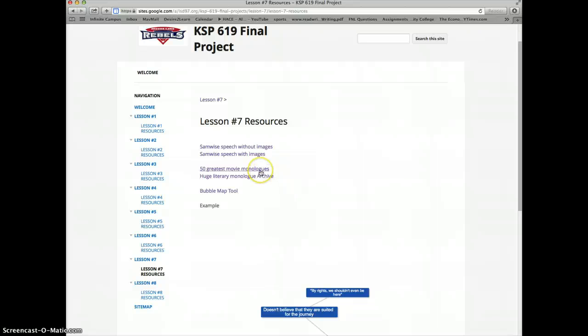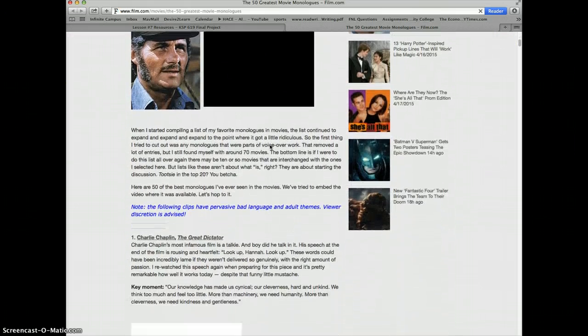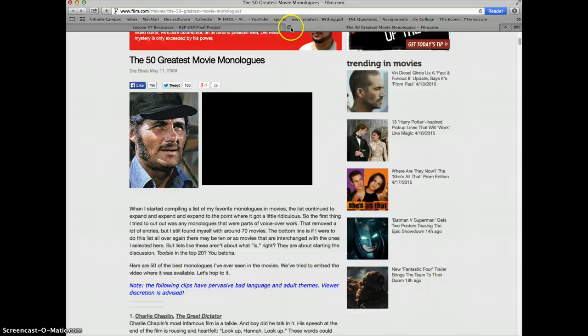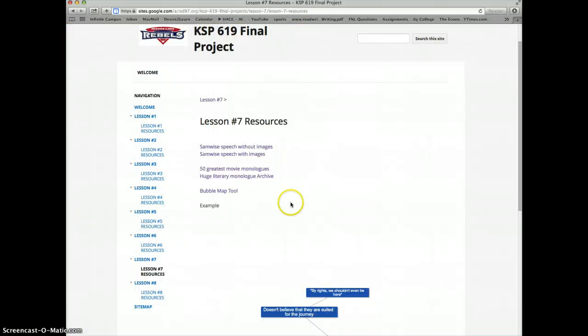I would also give students a list of monologues here that they could use to choose their own. It could be a movie or one from literature. It's really up to them here. So this is a list of the top 50. And this one, most students use this as a huge list of literary monologues. So students would have to pick one from there.